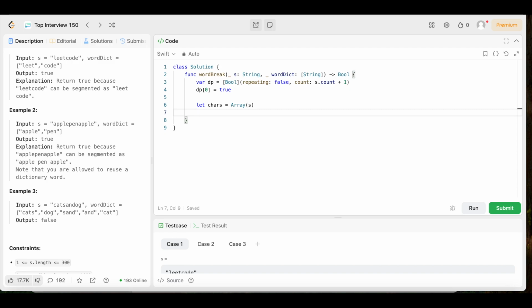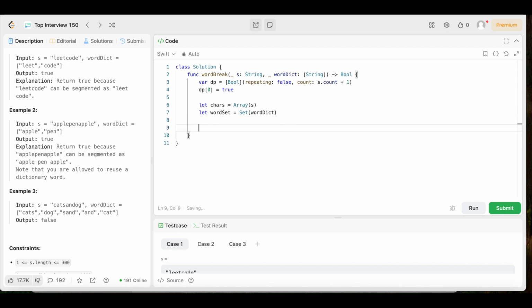Then we need to convert word dict into a set, which will allow for easier and more efficient lookups. So in order to do that, we're going to say let word set equal a set, open up the parentheses, of word dict, just like that.